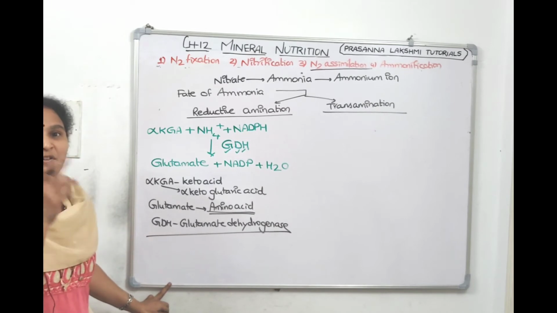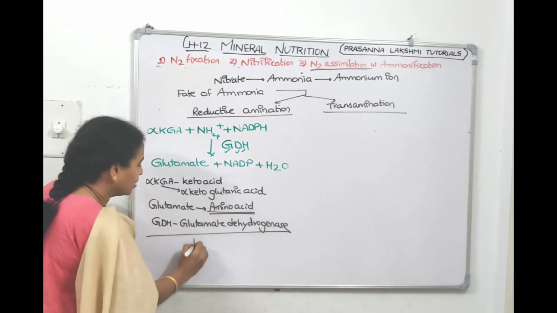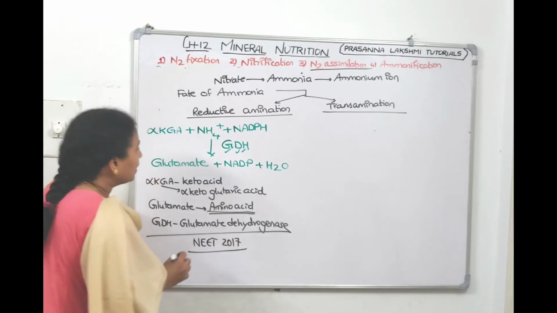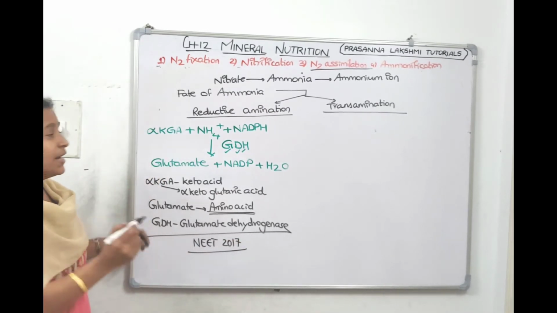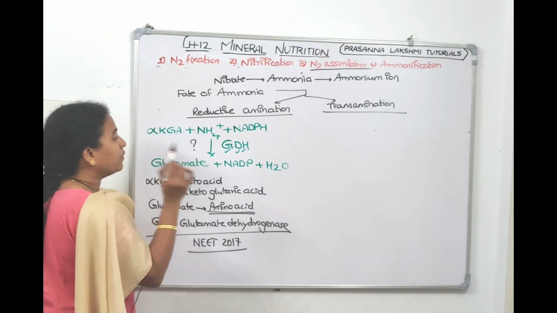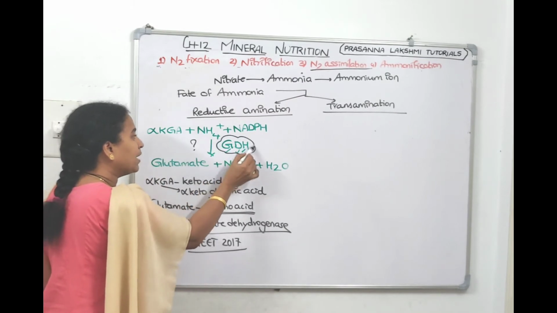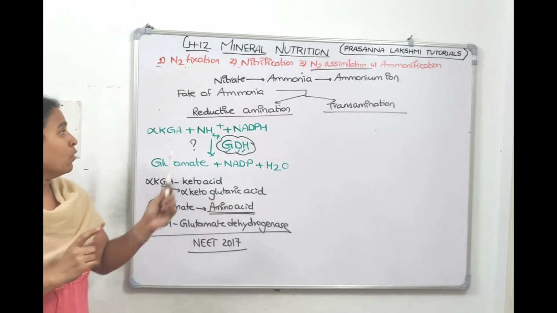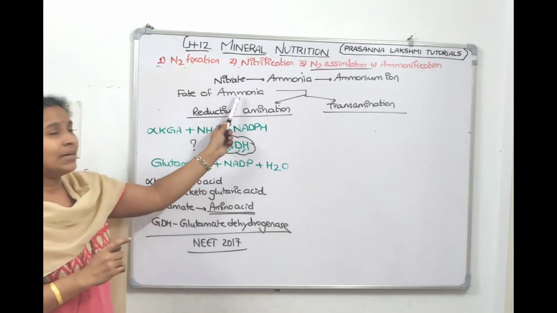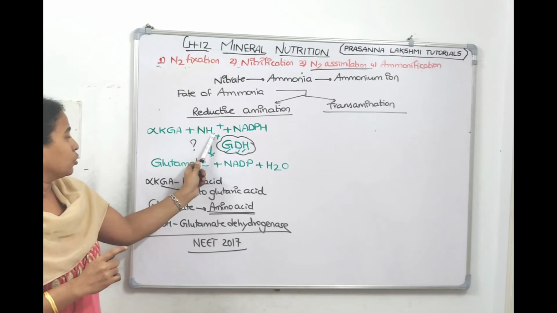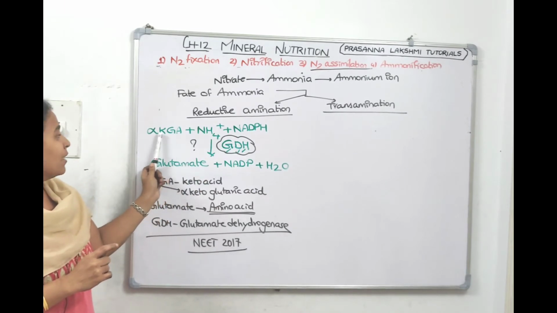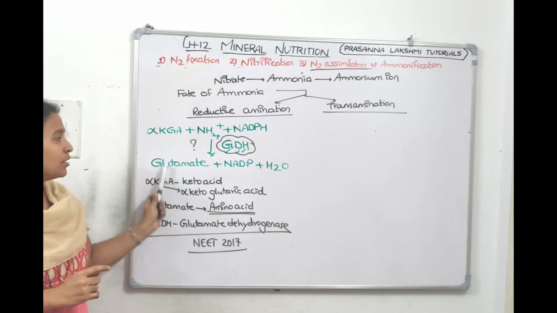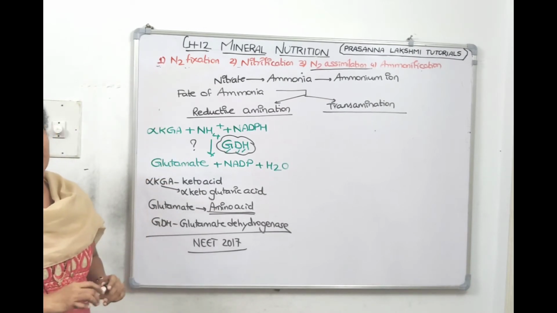Children, this point also came in the NEET examination. In NEET 2017, they asked which enzyme mediates this reaction. Now we know it is mediated by glutamate dehydrogenase. So glutamate dehydrogenase will do reductive amination. It will take the ammonia, give it to a keto acid, and convert the keto acid into an amino acid. Okay, children, this is called reductive amination.